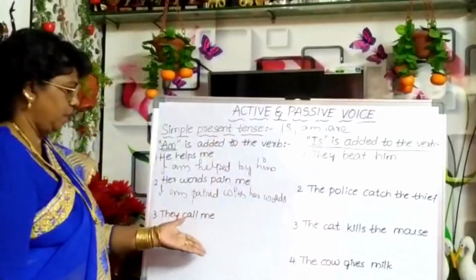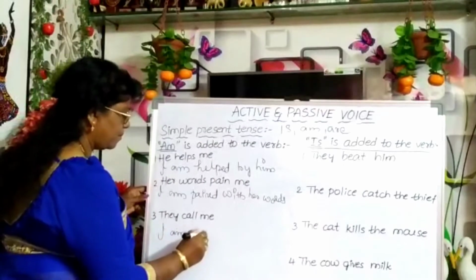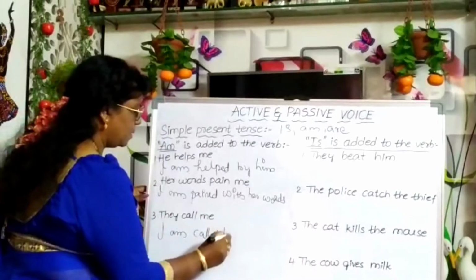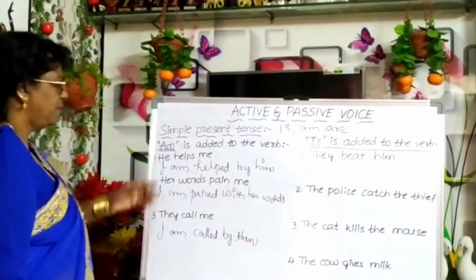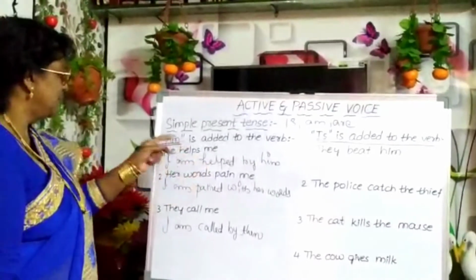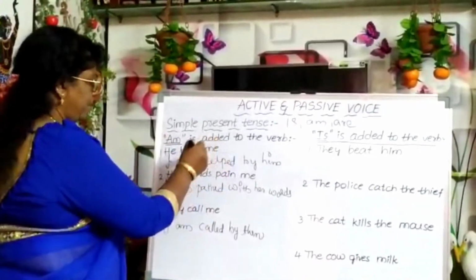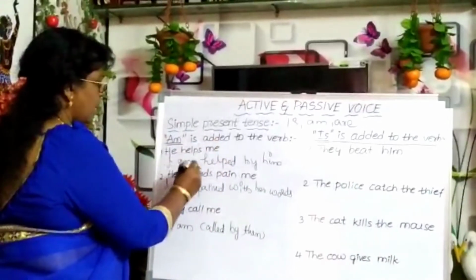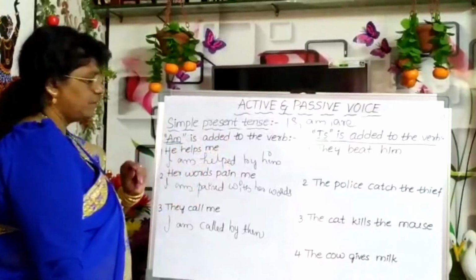They call me. I am called by them. Here, what have you observed? We have used am in passive voice. Am we have added here along with the verb.